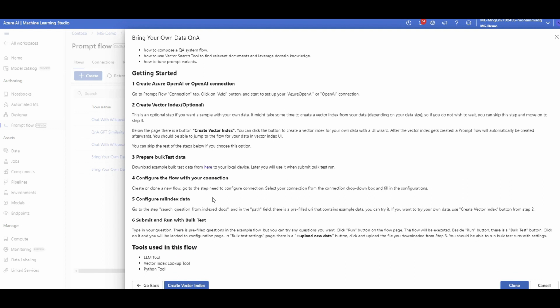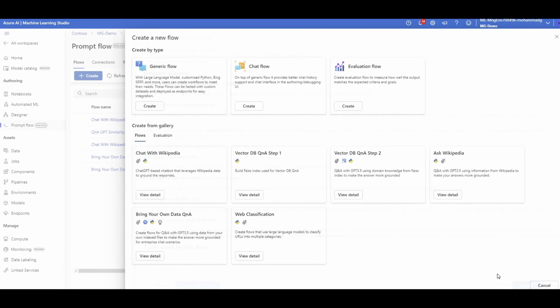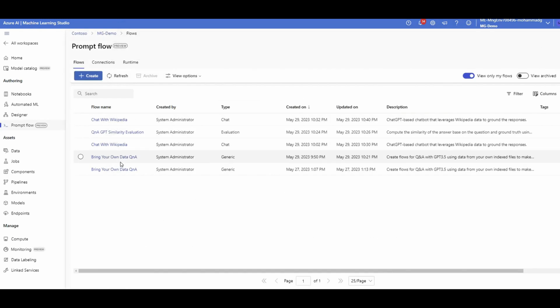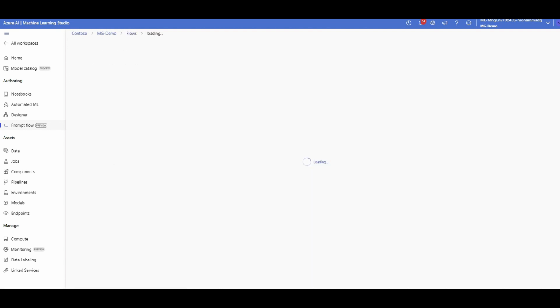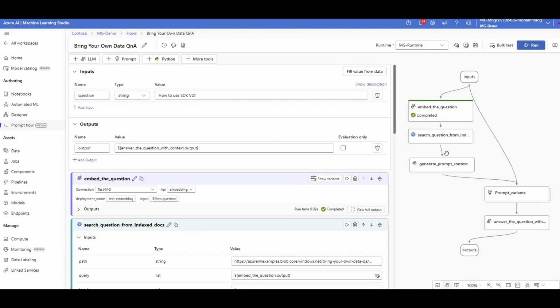Okay, so I can now create my own vector index to start chatting with my own data, but if you just click on clone, it will start with the example of a public data set that will start asking questions from that vector data or index data and answer the question. So if I click on clone, you'll see that chat with your data will appear here. So if I click on it, there you go. This is the nice playground of Prompt Flow.